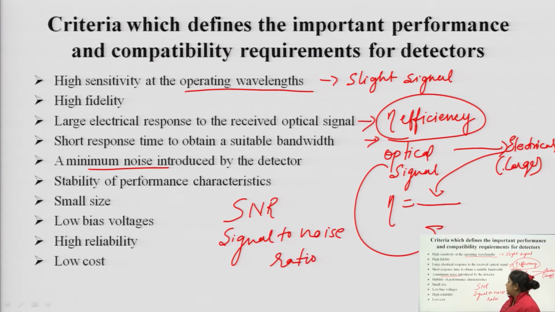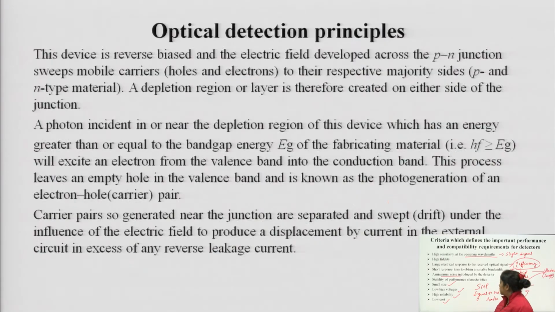Stability or performance characteristic: it should be stable in the characteristic which is shown by it. Size should be small, low bias voltage, high reliability, and of course low cost. Reliability and cost are the criteria for any type of system, because we always want the system which we are using to be reliable. We can trust upon that.